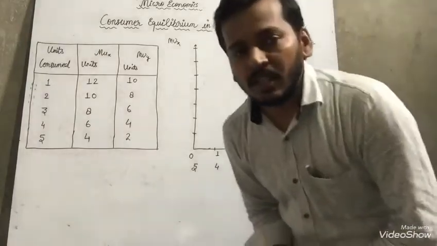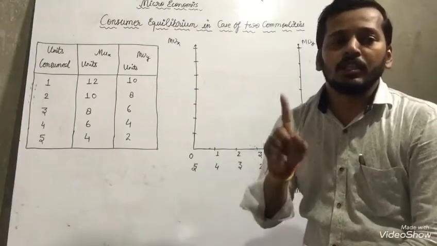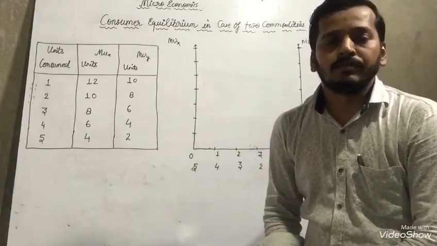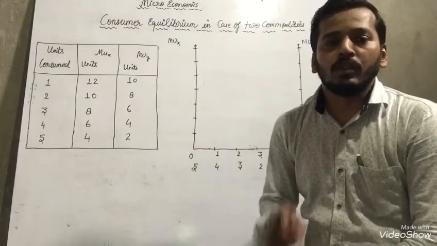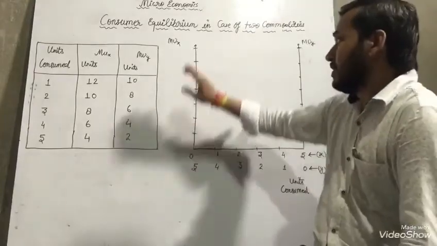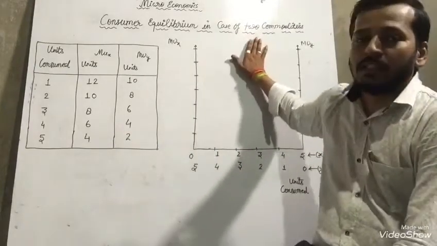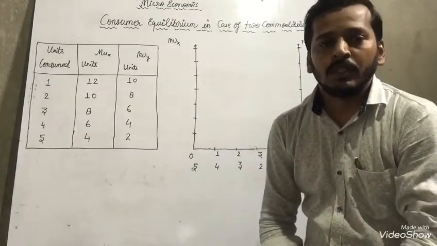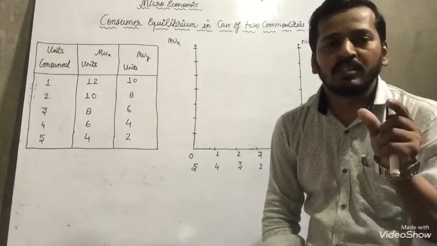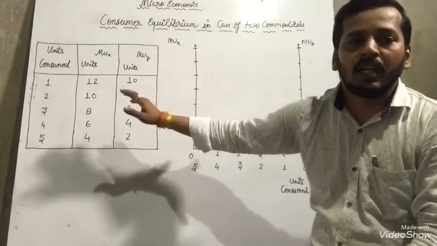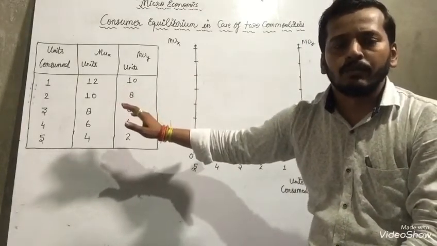But in the last lecture we discussed a single commodity, and with the help of that we made a table and graph. So now we are going to discuss two commodities, and how consumer equilibrium will happen. First we have to discuss a few lines, after that explain the graph that I have already made in front of you.